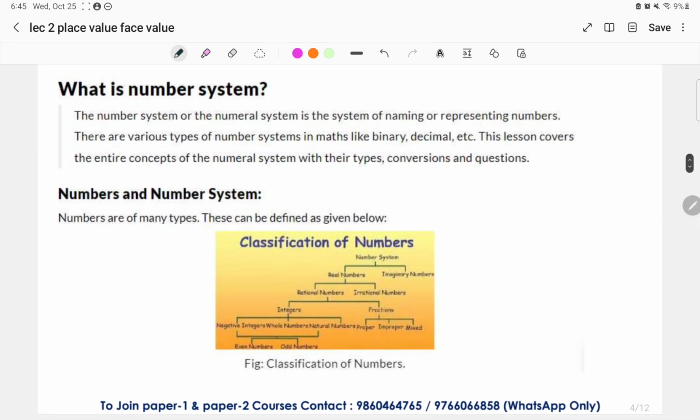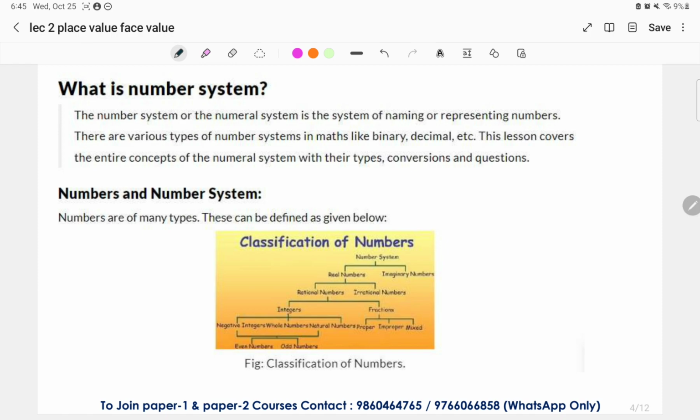So let us go through yesterday's terms and terminologies once and discuss a few more important terms. Along with that, I'll be teaching you today the most important topic, that is place value and face value. The questions asked in the examination are most often from this topic. So, place value and face value.